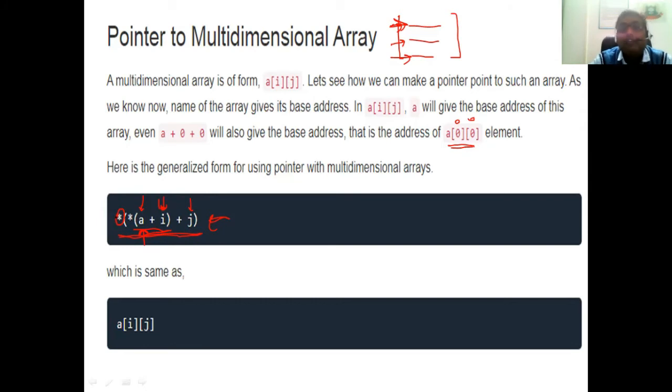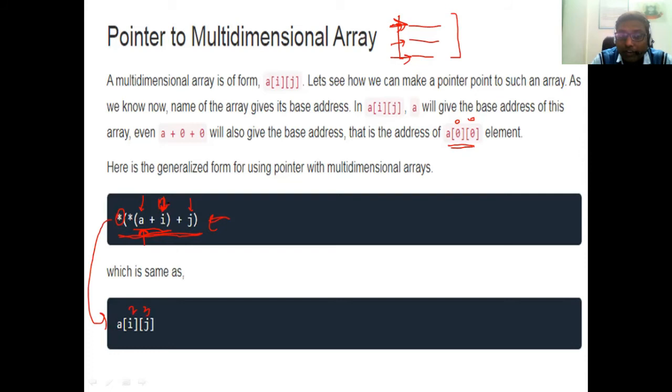That means if you want to access any value from the two-dimensional matrix or any multidimensional matrix, you can use this formula, which is the same as a of ij. That means if you want to access the value of a of 2 of 3, what will you put in the formula? a plus i, the value of i is 2.